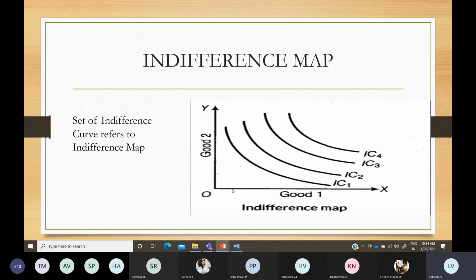You have only two goods here, and these are the various possible combinations. A single combination is the indifference curve; a set of various possible combinations is the indifference map. The highest level of satisfaction will be your IC4, the highest indifference curve, and the lowest level of satisfaction is your IC1, the lowest indifference curve.